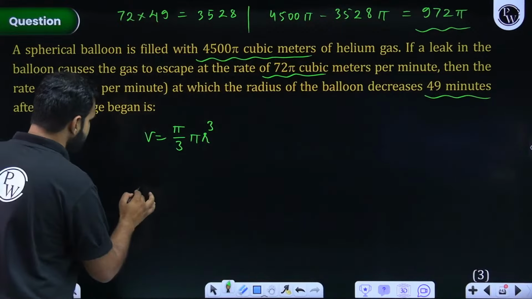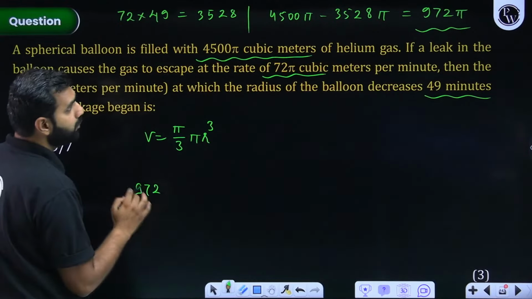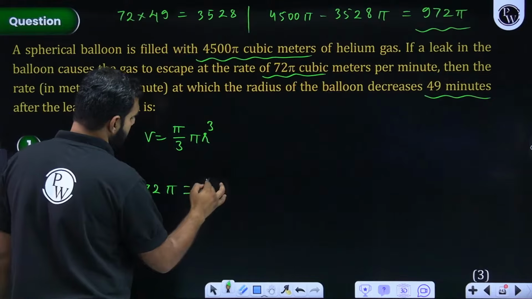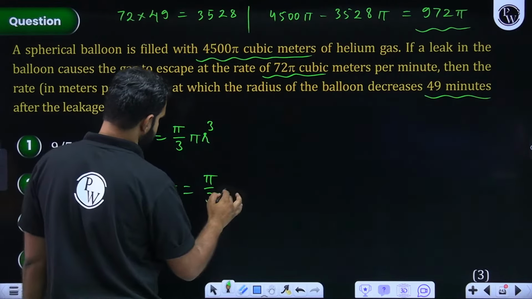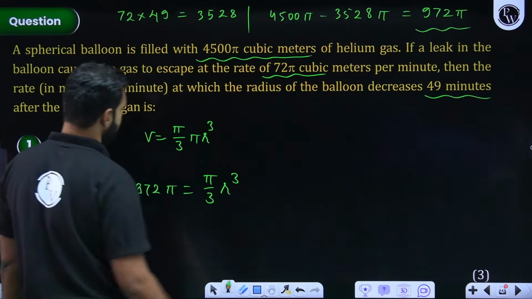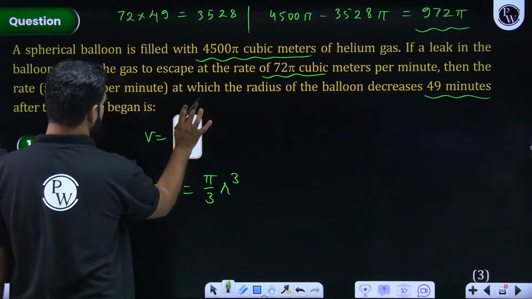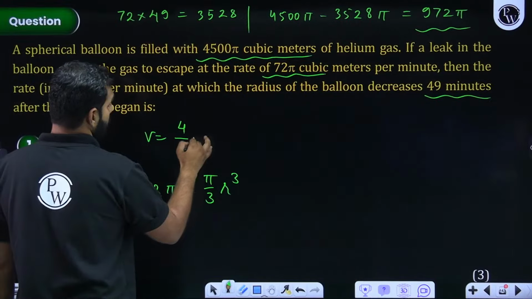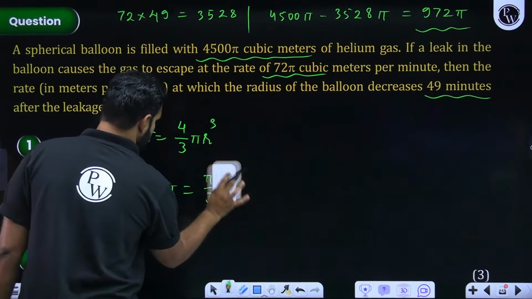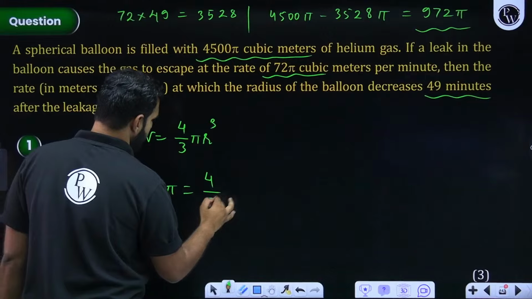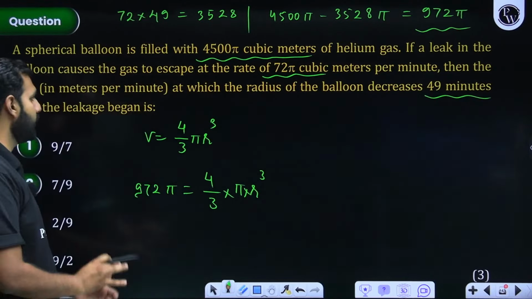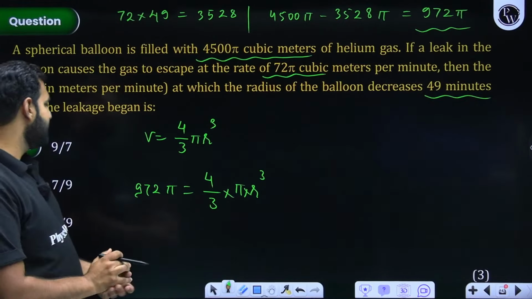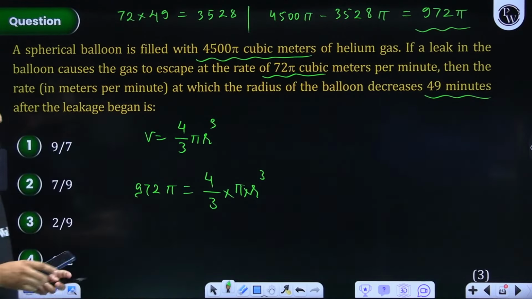So volume is 972 pi, right? And it is 4 by 3 pi r cube. What am I writing today? 4 by 3 pi r cube. So it should be 4 by 3, pi is pi, r cube. Correct me if I'm wrong. Are we going great? Now 972 into 3 by 4.